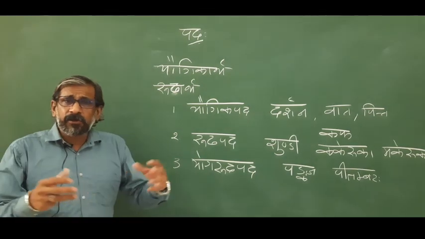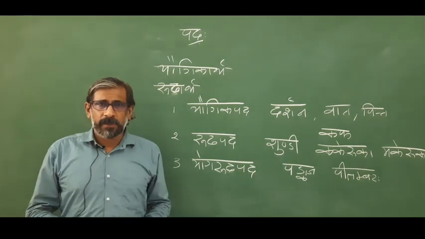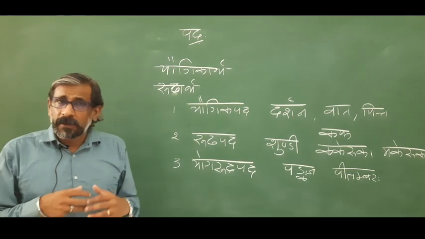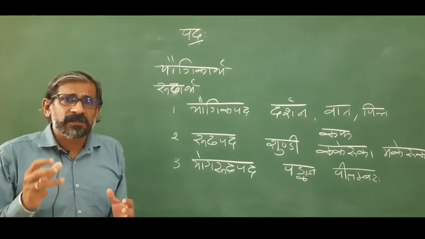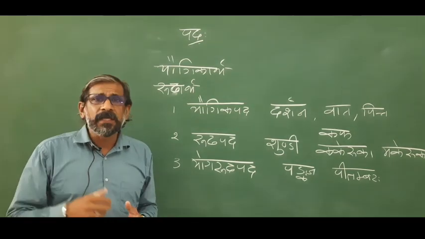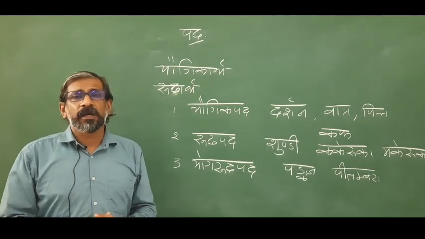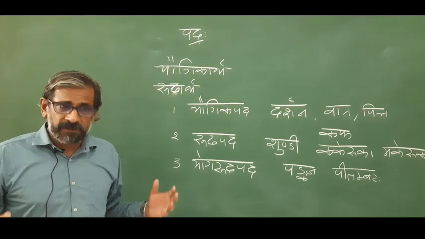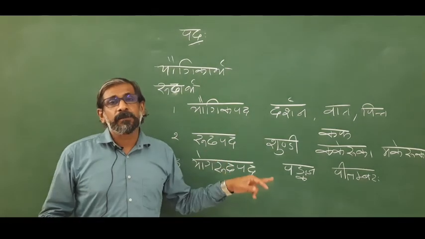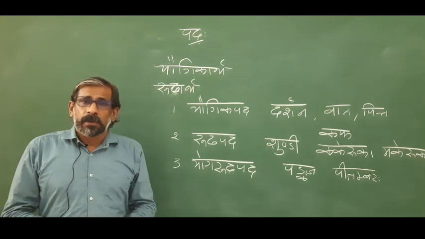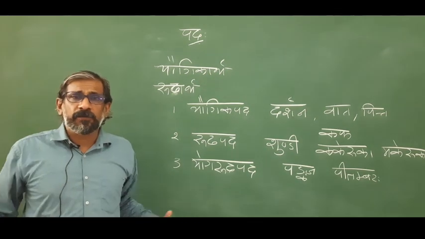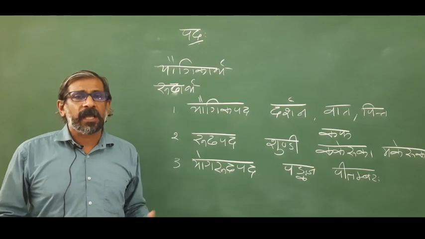And the third kind of words is Yoga Rudha Pada. Such words we use only in a conventional sense, but that meaning is corresponding to the etymological derivation of that word. For example, Pankaja and Pitambaraha. So this is the classification of words in Sanskrit language.